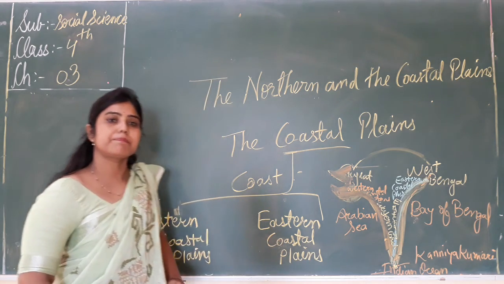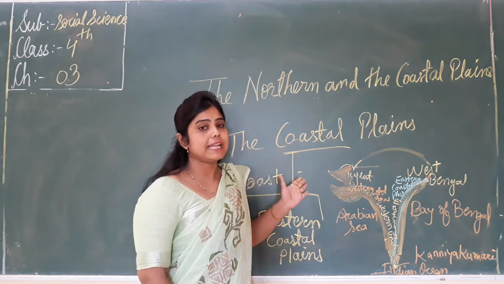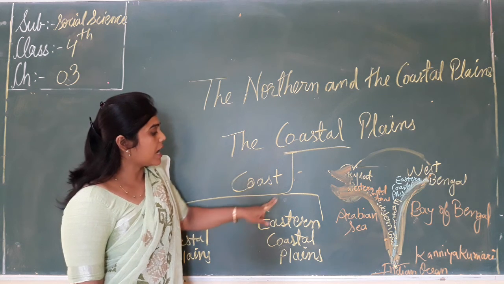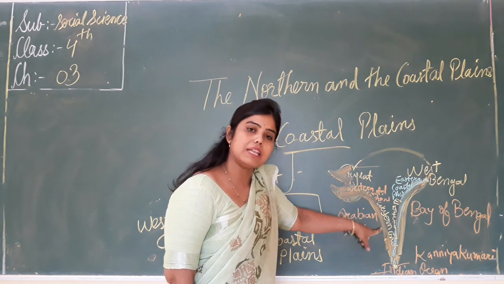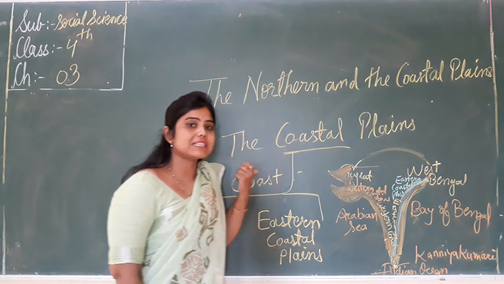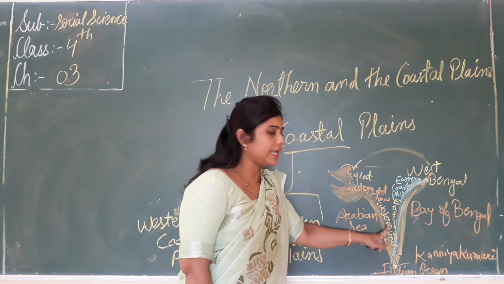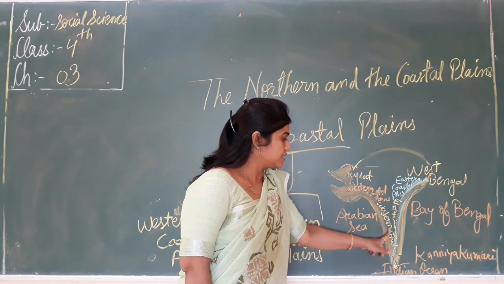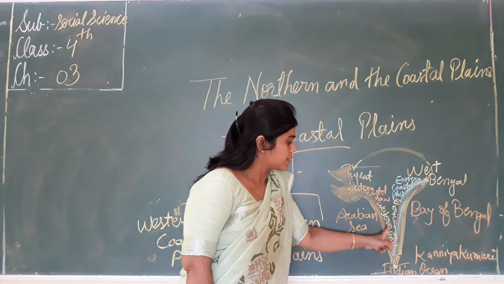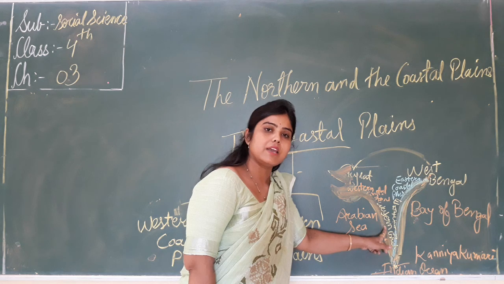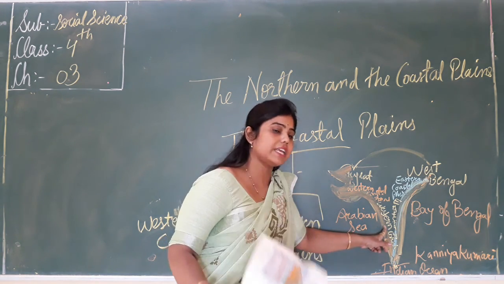What is a coastal plain? The plain land that lies along the coast is called the coastal plain. And what is the coast? The part of the land that is adjoining or near the sea.